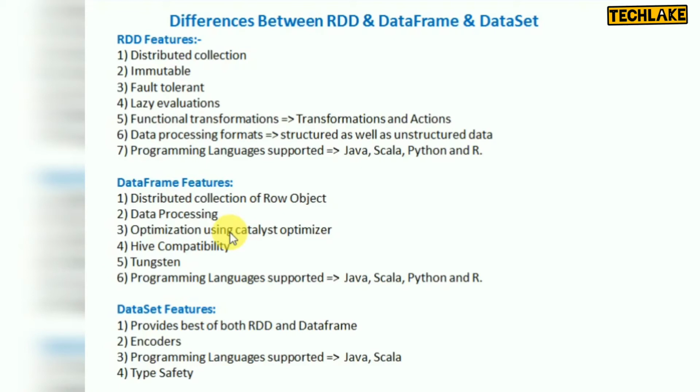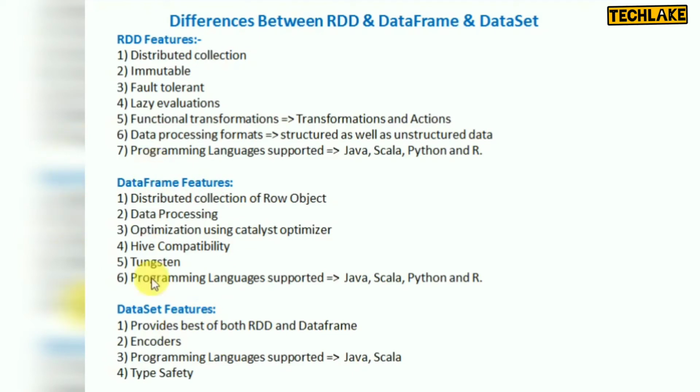And there's high compatibility, so it is giving high compatibility and Tungsten. And programming languages supported: it will support all the languages, Java, Scala, Python and R. Only this data set is not supporting Python and R directly. But whatever features are available here, the same features you can use in the data frame.